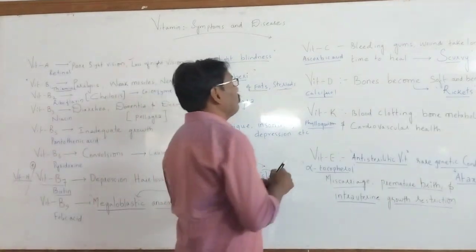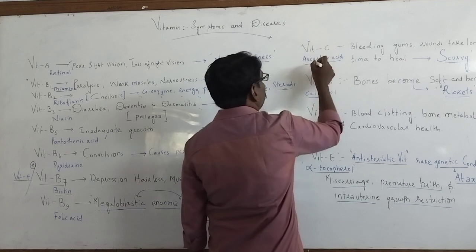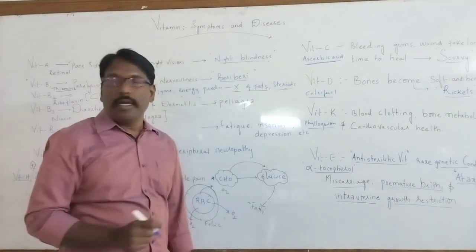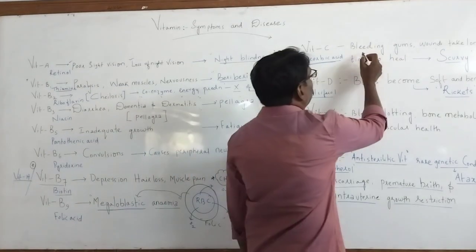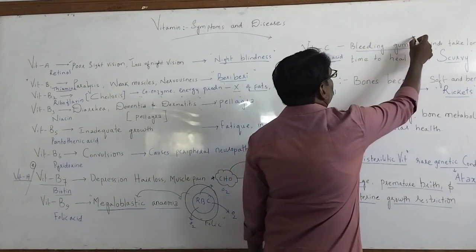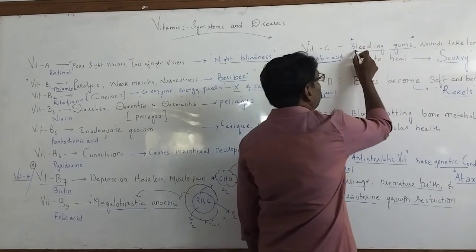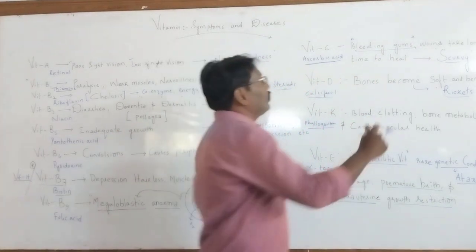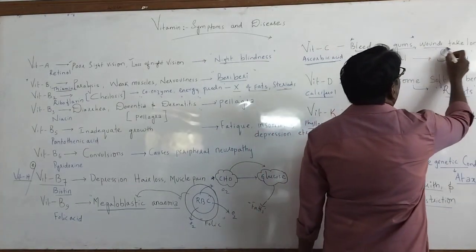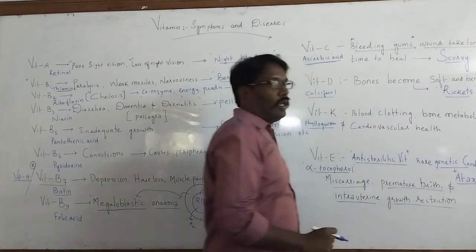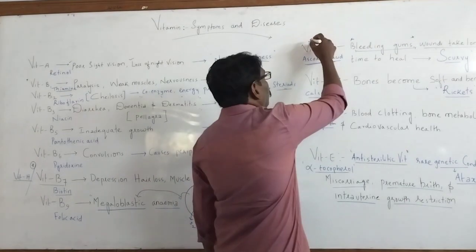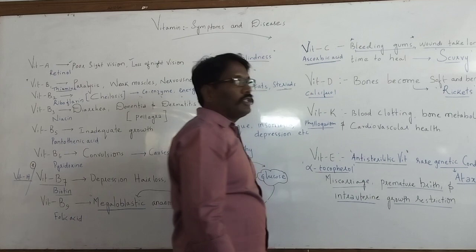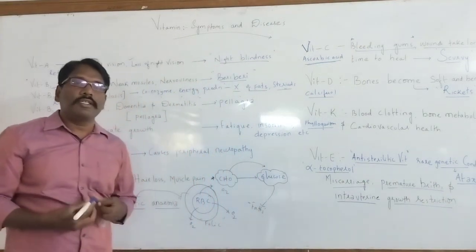So here we have vitamin C. Yesterday when we learned, the scientific name of vitamin C is ascorbic acid. It is helpful for bleeding gums. Due to the heat inside the body, bleeding will occur in some cases, and even a wound takes a longer time to heal. When we find such symptoms, we feel that a vitamin deficiency is there. Which vitamin deficiency? Vitamin C.